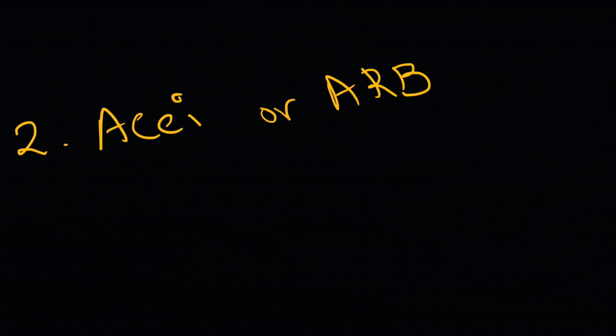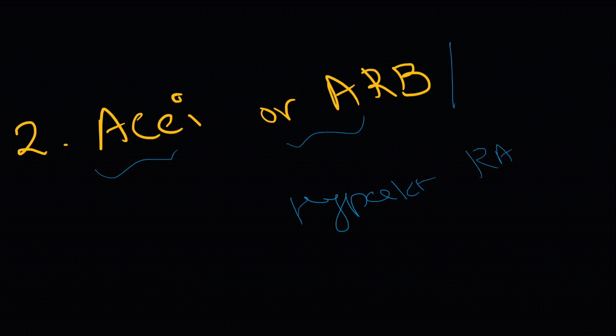The second one: most diabetic patients might be on ACE inhibitors, ARBs, or aldosterone blockers, which put the patient at higher risk of hyperkalemia as these drugs block the renin-angiotensin-aldosterone system. These are the RAS inhibitors. For one reason or another, clinically, this patient might be on an ACE inhibitor or ARB, thereby increasing the risk of hyperkalemia.